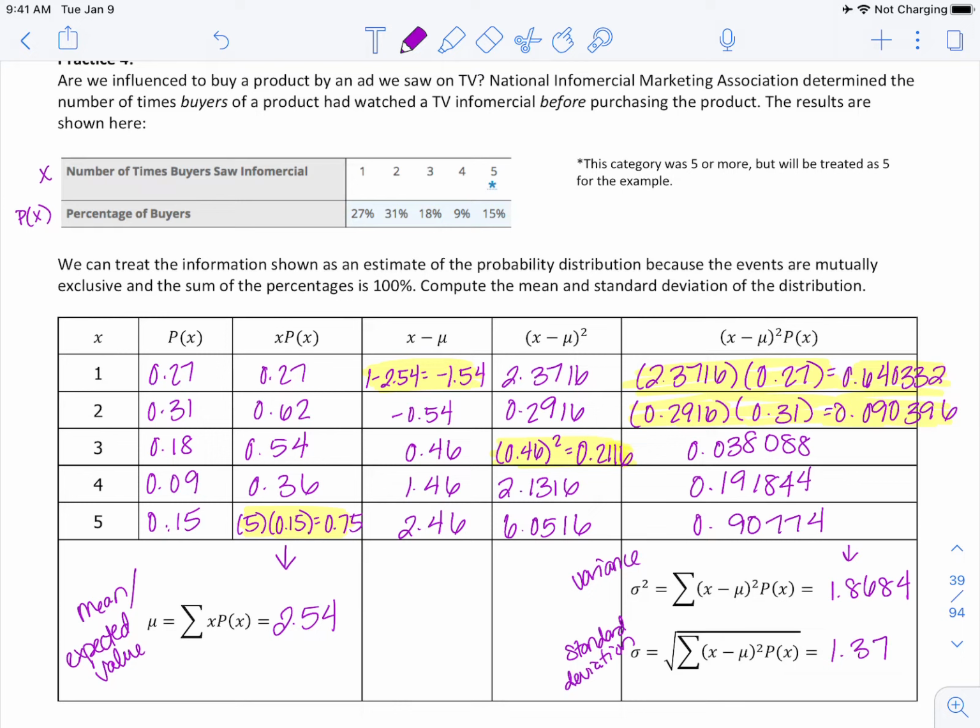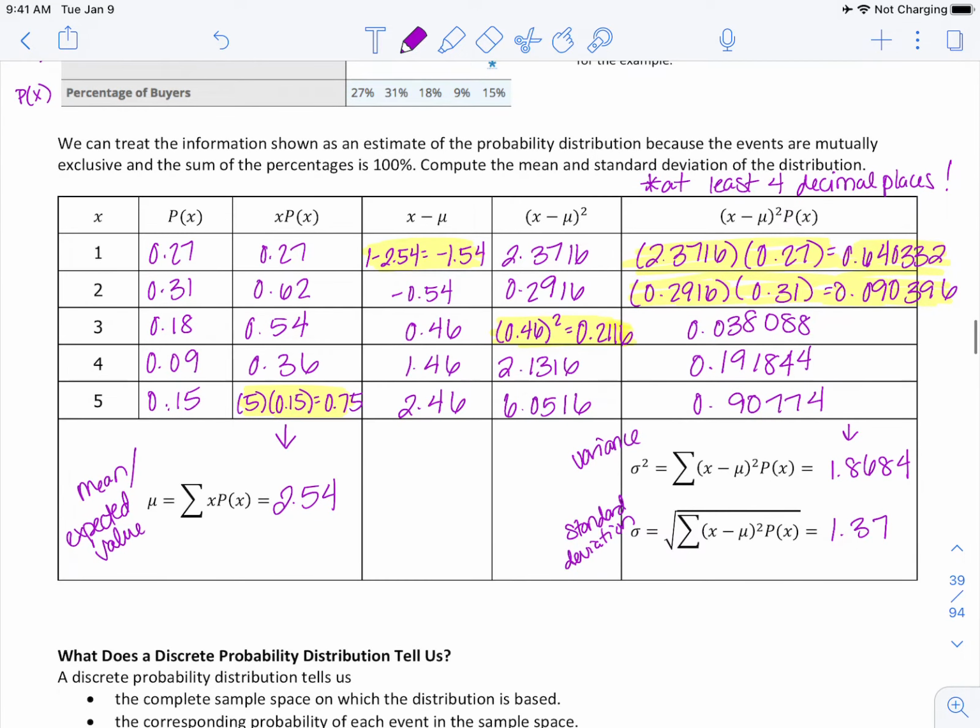Now, as you're filling in the chart, I want you to go to at least 4 decimal places for accuracy. Once you finish the chart, for your mean and your standard deviation, the hundredths place is okay. Again, in the middle of the chart, go to at least 4 decimal places for accuracy. When you're finding the mean and the standard deviation, it's okay to just go to the hundredths place.